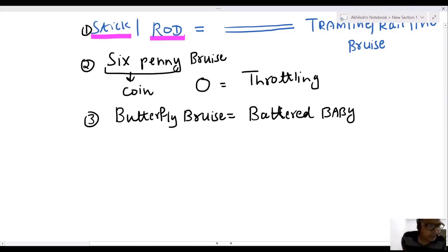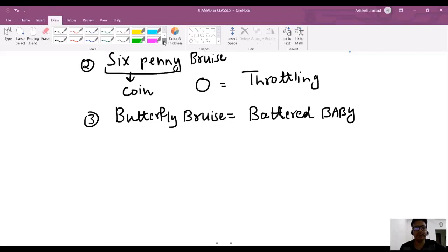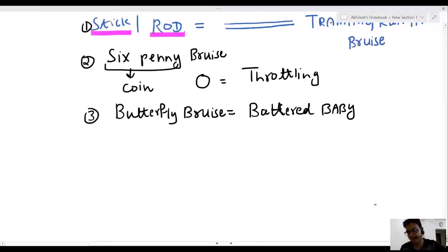So I'm revising all the bruises again, don't worry. First is the tram line bruise, hitting with a stick. Coin shape bruise on the neck is a sixpenny bruise. Butterfly bruise is from beating a child, that is battered baby. These are examples of pattern bruise. They form the pattern of an object. Now, artificial bruise, sir.